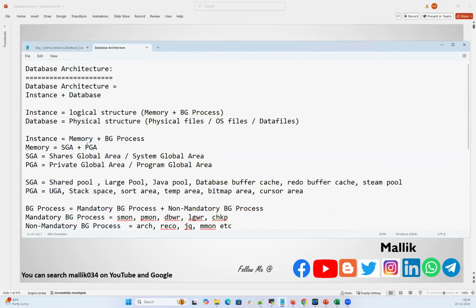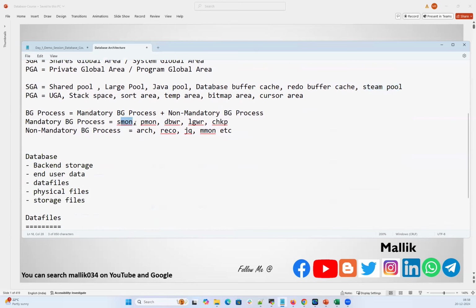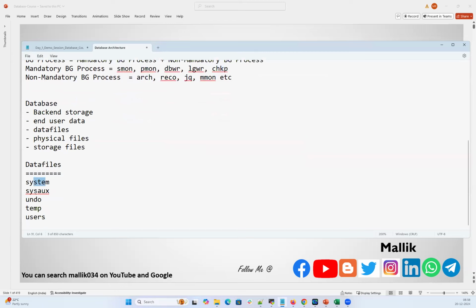This is one of the common questions in most interviews. What is a database instance? What is a database? What is database architecture? Can you brief about database architecture? If they don't ask about database architecture, what will they ask? What is SGA? What is PGA? What is shared pool? What is large pool? What is Java pool? What is database buffer cache? What is redo buffer cache? What is streams pool? What will SMON do? What will PMON do? What will DBWriter do? What will LogWriter do? What will checkpoint do? And what's the use of the system data file? What's the sysaux data file? What's the use of the undo data file?